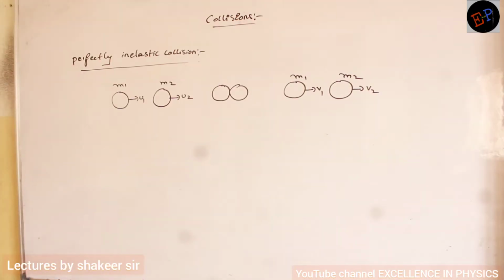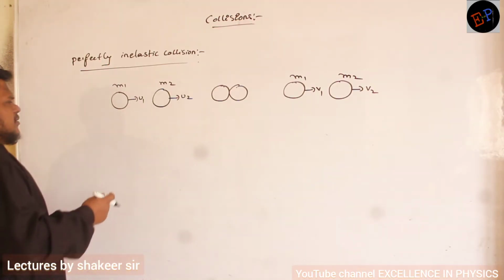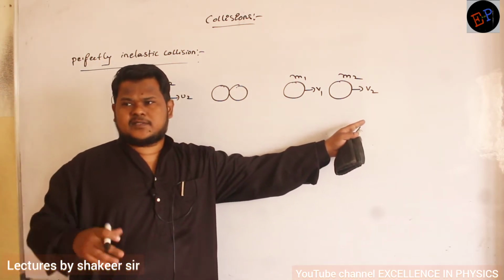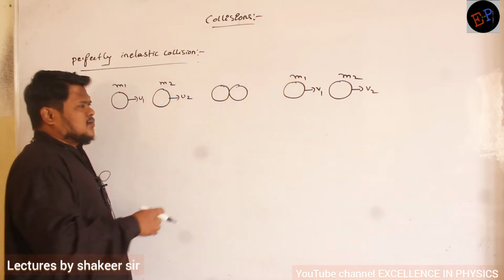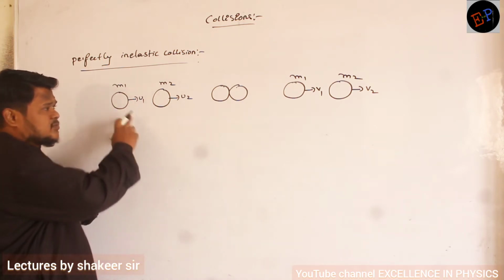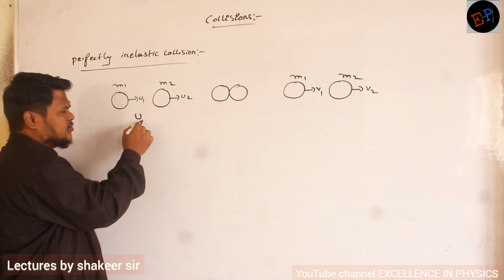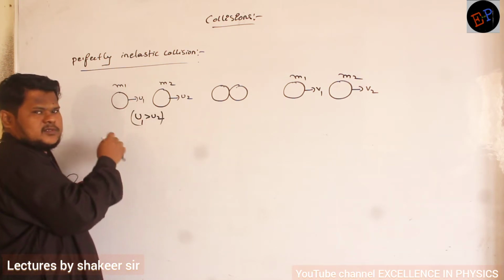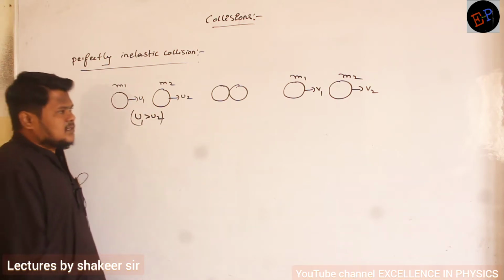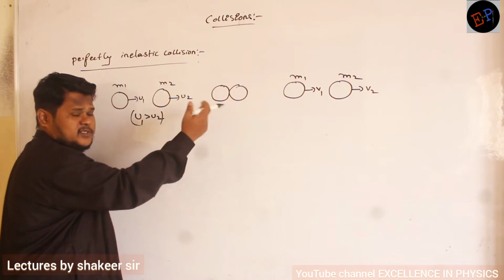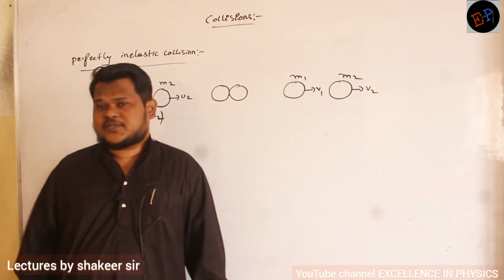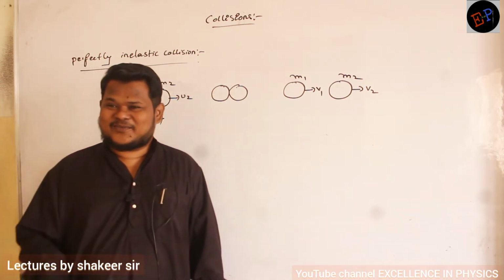Okay, ma. See, ma, this diagram we have already drawn. These are the initial velocities and these are the final velocities after collision. Clear now? So, at the time of collision, can you say what happens, ma? When these bodies collide, u1 will be greater than u2. So velocity of this body should be greater than velocity of this body, then only collision will happen. Understood, no? So, at the time of collision, which body is applying force on which body? First body applying force on second body. Second body is not applying force?